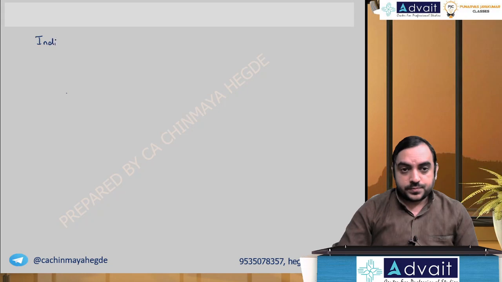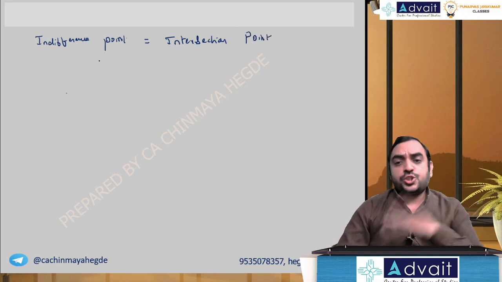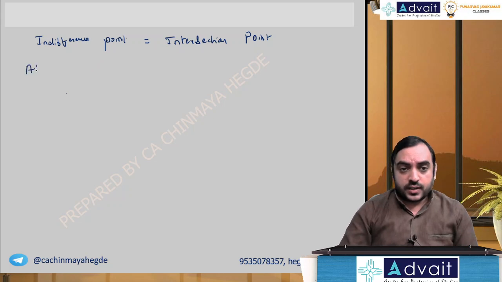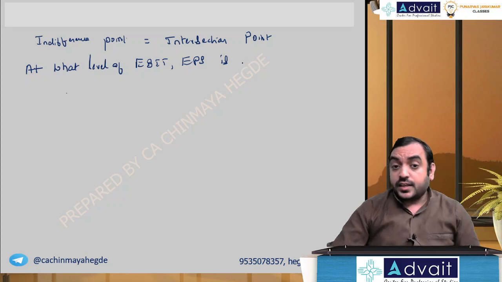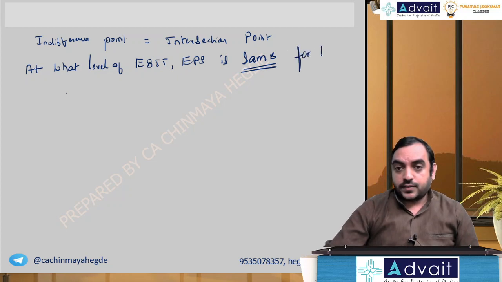Indifference point, intersection point. So basically, the EPS should be the same under both. At what level of EBIT? EPS is the same, not EPS 0, okay? EPS 0 is in break-even point. Here EPS is the same for two plans.